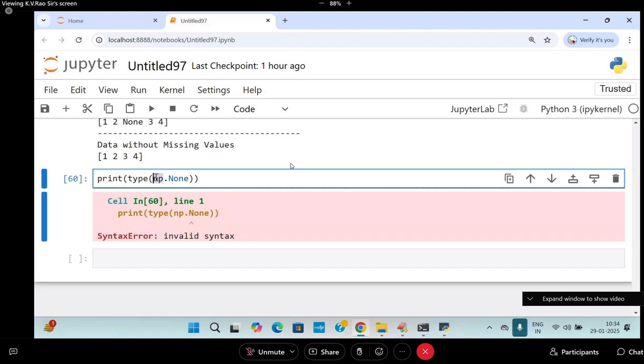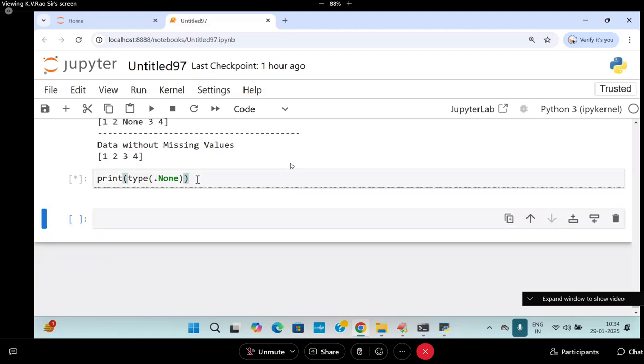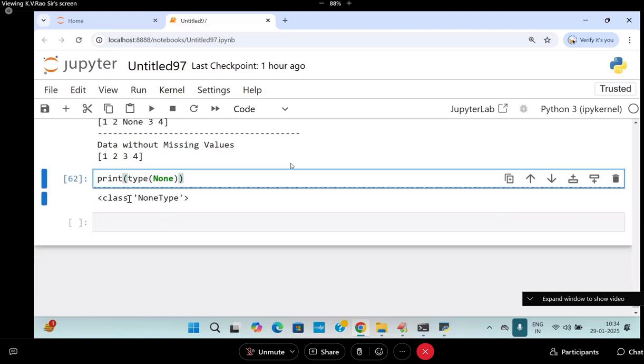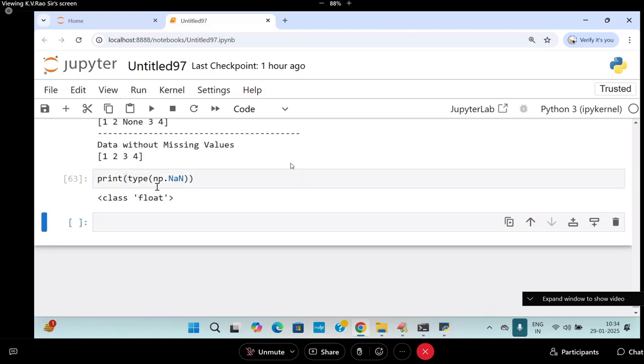NP dot none. It is none only. It is called what? Dot, I will check, but you tell the answer. What is the type? None type. None type. NP dot nan. NP dot nan. Come on. Float type. Are you following me?